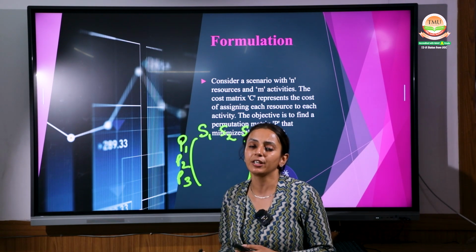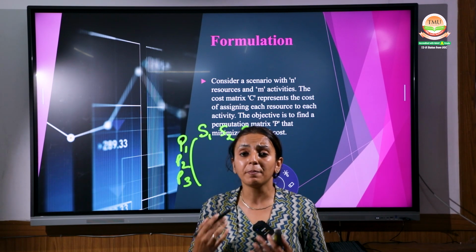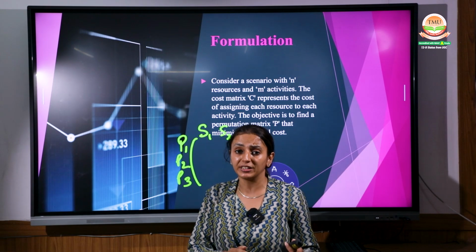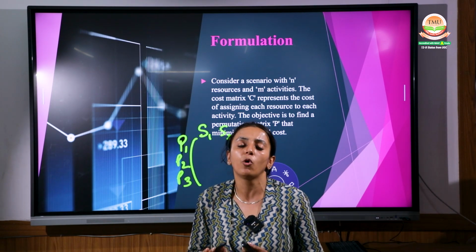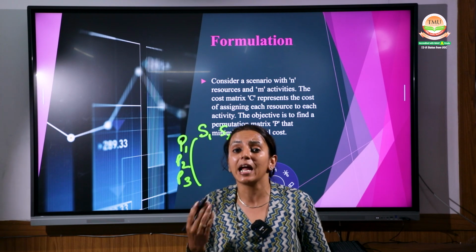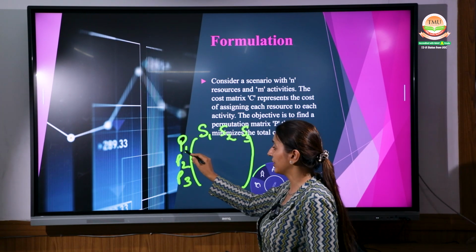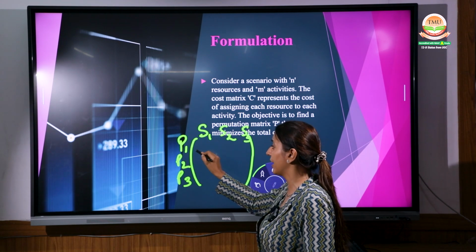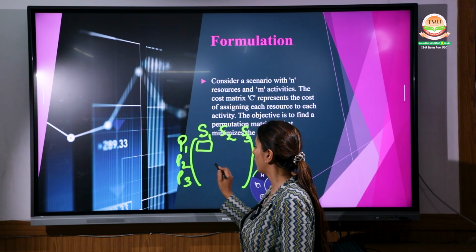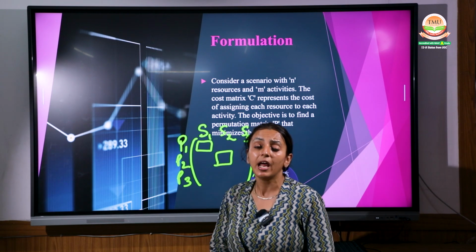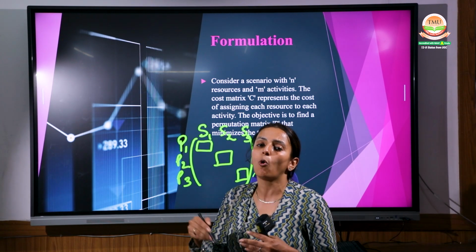But he or she can teach S2 as well as S3 also. But my main purpose is to allocate that professor the more efficient subject so that he can take that subject in a more effective way, as well as the time taken by that professor should be minimum. Right? Now professor 1 will be given the subjects in which he or she is more efficient, as compared to professor number 2, who will be given another subject, and professor number 3 will be given the next subject, as well as there is no overlapping.